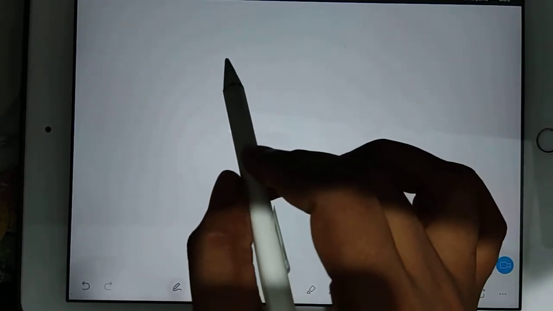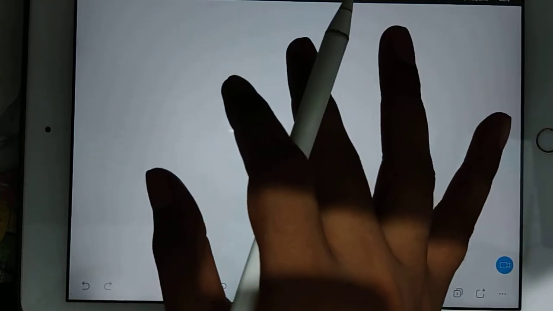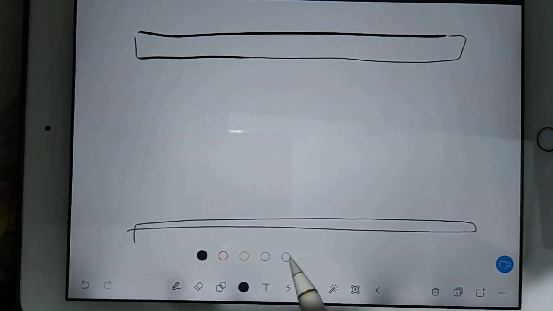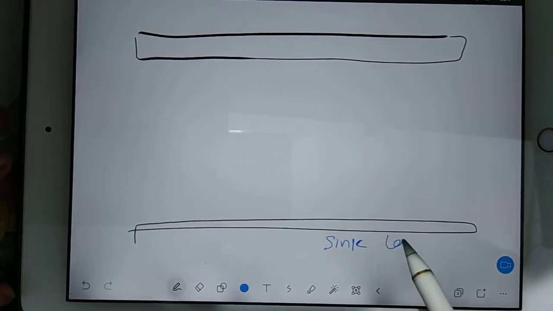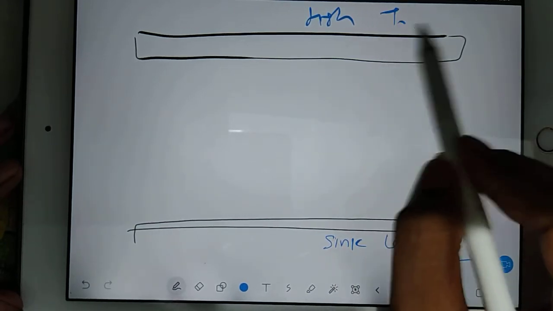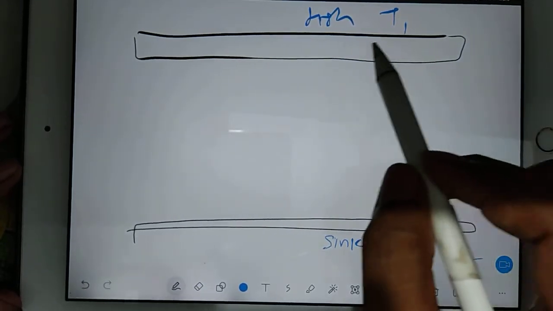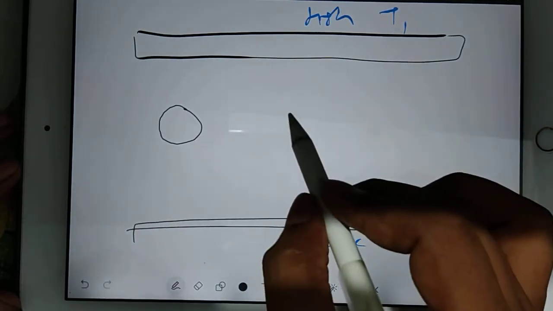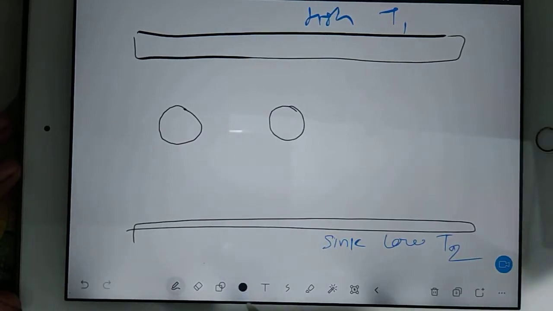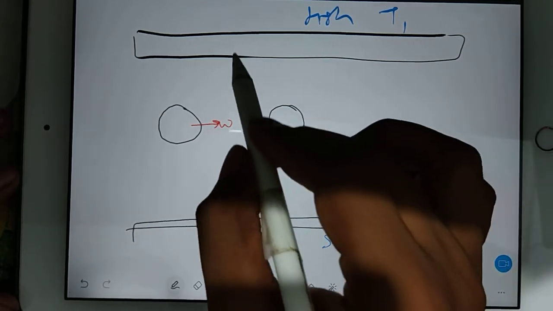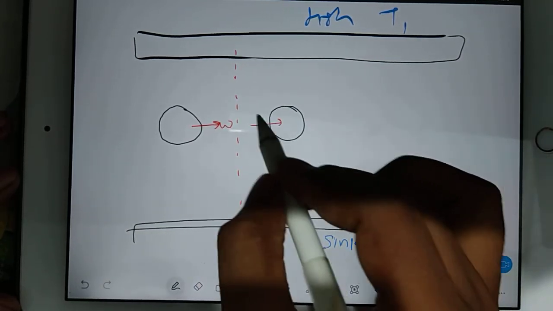So we are going to prove this. You have a big reservoir here, and here also you have a big reservoir. I am considering this as the sink, low temperature T1, and here I am considering high temperature, so T2, T1. You are keeping here one engine and here one heat pump. In the engine you generate the work, but in the heat pump you supply the work.